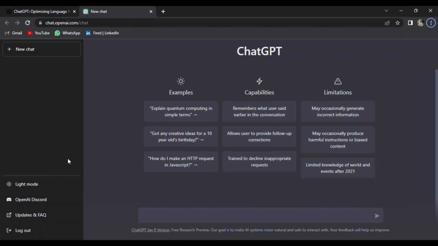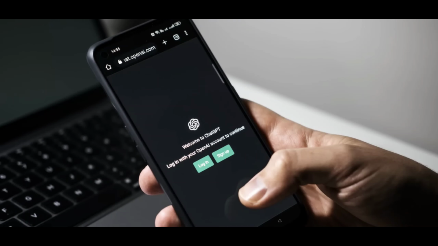Before we look at specific examples, remember ChatGPT, like any tool, has limitations. It may generate incorrect, harmful, or biased information, so don't take whatever it tells you as proof. Don't use it to learn to code because the code that is generated by ChatGPT is not guaranteed to be right. It might be functional, but it might not be the best way to code. So in a nutshell, ChatGPT is a powerful tool that can help you to be more creative and efficient, but it's not a substitute for human expertise.